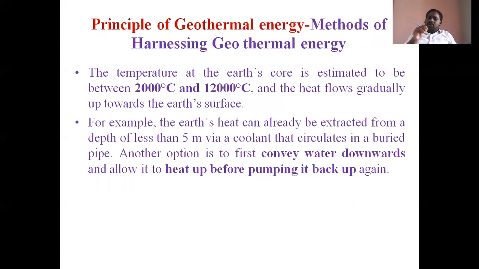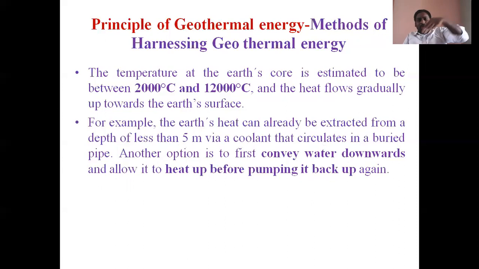That steam is directly fed to the steam turbine, which produces mechanical energy. Finally, that mechanical energy is given to the generator, which produces electrical energy. So the first method is that heat can be extracted from a depth of less than 5 meters via a coolant that circulates in a buried pipe.